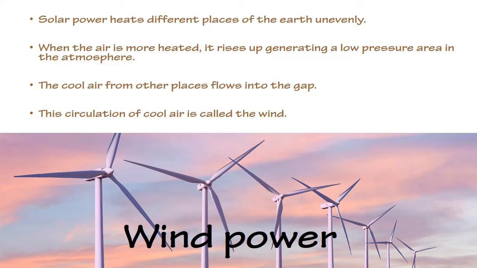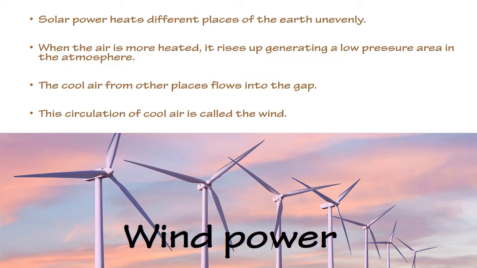Wind is a power which can be used to generate electricity. It is a source of electricity. Okay, let's first see what is wind. Wind means, normally due to the sunlight, the power of the sun, air in the atmosphere gets heated.